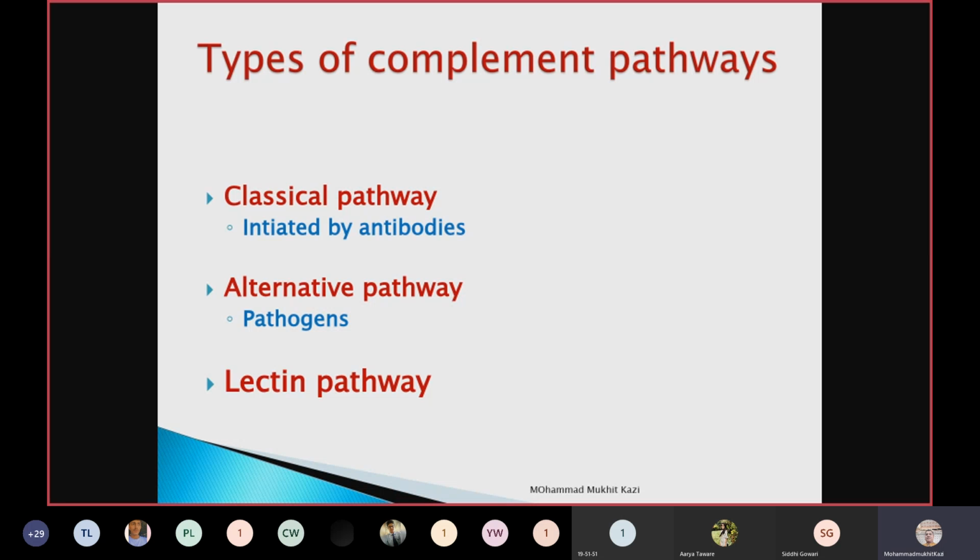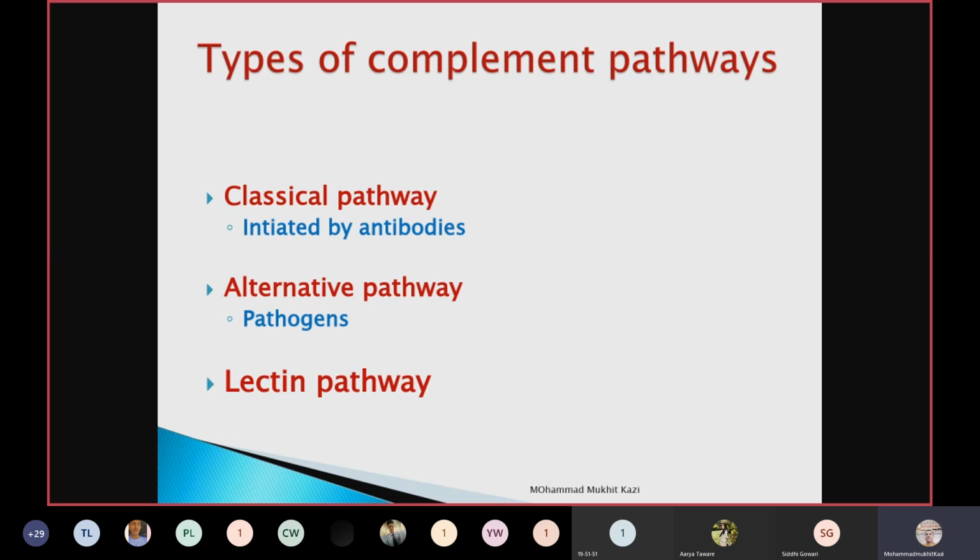The alternative pathway and the lectin pathway do not require initiation by antibodies. They can also be initiated by the antigen, that is pathogens. So there are 3 pathways: classical, alternative, and lectin. Classical is so named because it is the compulsory pathway present in all humans.